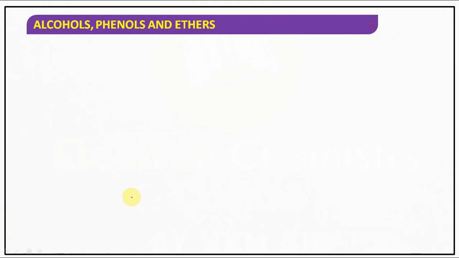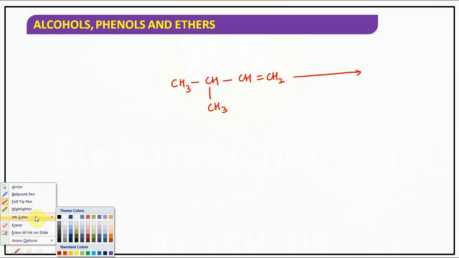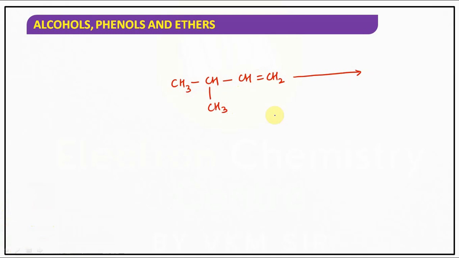So all these three reactions, I am summarizing with the help of an example for a better understanding. CH3, CH, this is the alkene I have taken to make a distinction. Check it here.